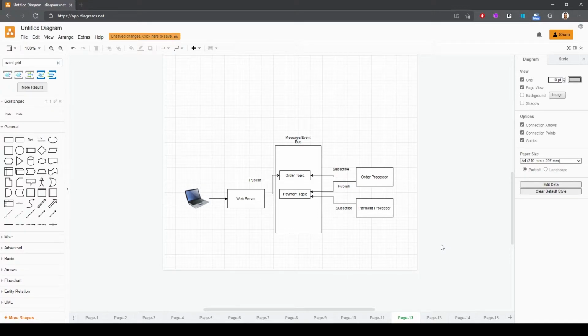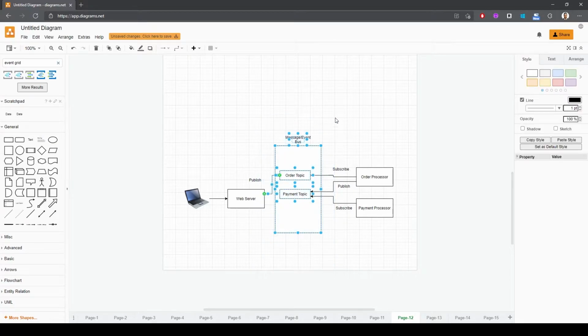Now, this is great for microservices architecture where there are several components and it makes communication much easier and more efficient. Now, obviously, there are some drawbacks to this architecture, and the main drawback is the huge network saturation and the fact that the message broker or event bus must be extremely resilient because there are a lot of dependencies on this system right here. And that is the pub/sub model.